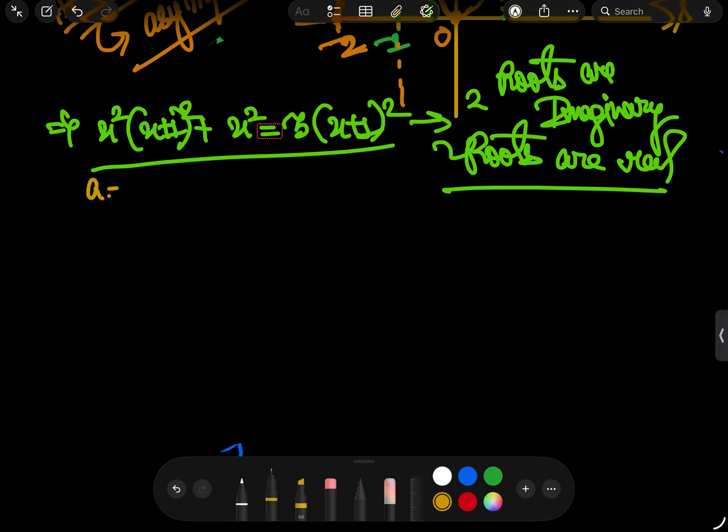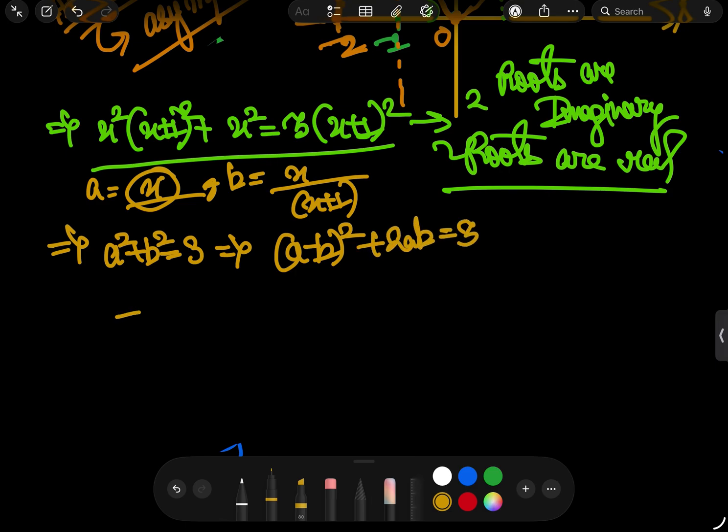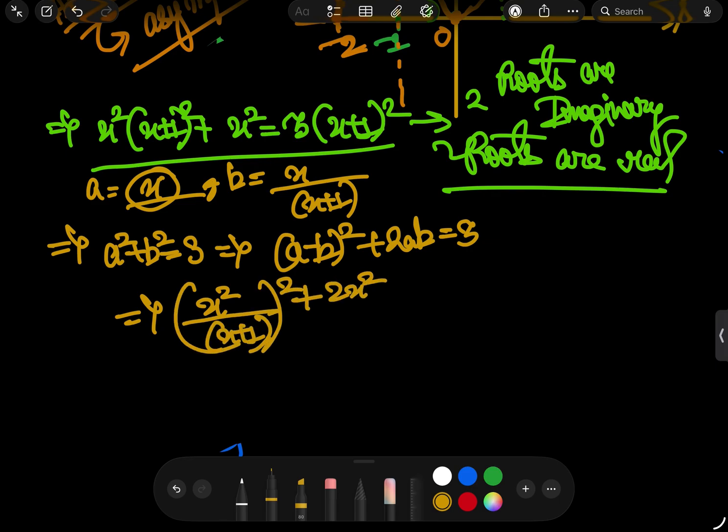So let us consider a equals x and b equals x upon x plus 1. We are having a situation a square plus b square equals 3, which we can represent in the form (a minus b) whole square plus 2ab equals 3. That means this will be x square upon (x plus 1) whole square plus 2x square upon (x plus 1) equals 3.